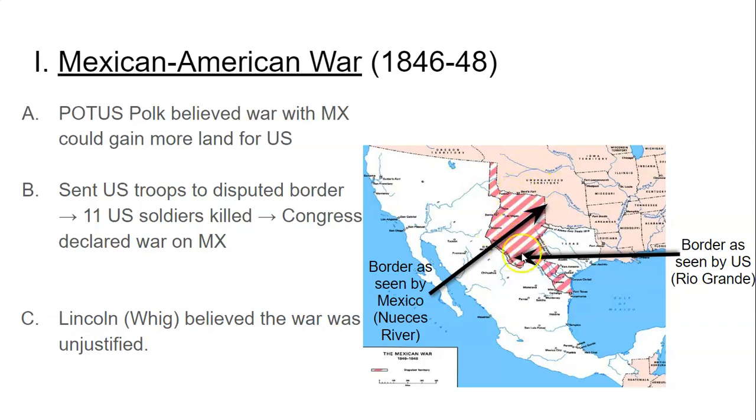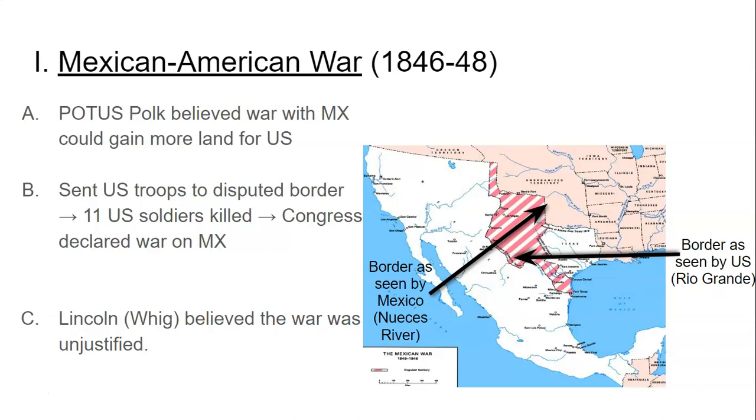Mexico believes they own this land, and so they see the American troops here as an invasion. They fire shots, and 11 US soldiers are killed. Polk goes to Congress and he says, listen, American blood has been shed on American soil. We got to declare war on Mexico. Congress decided to declare war.